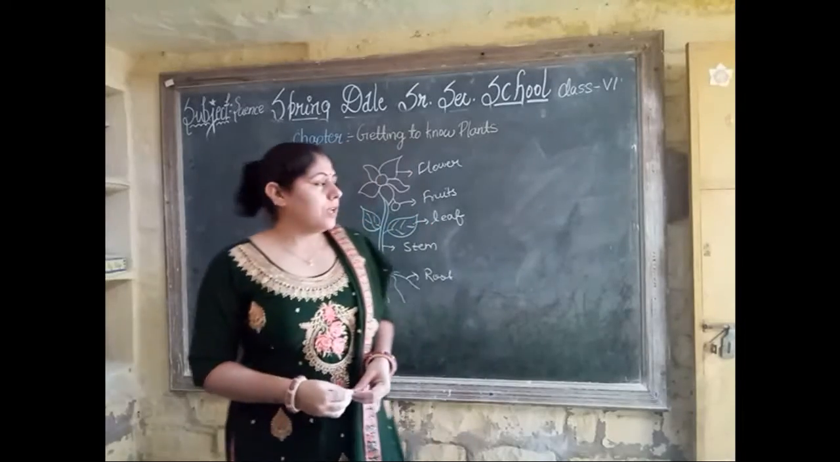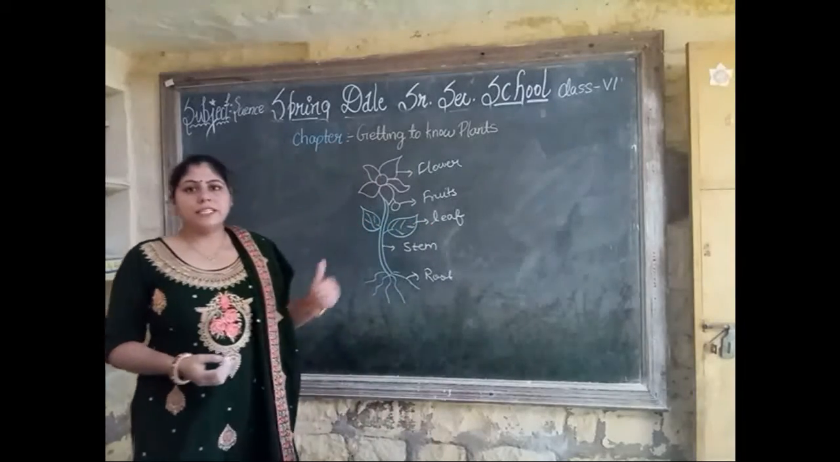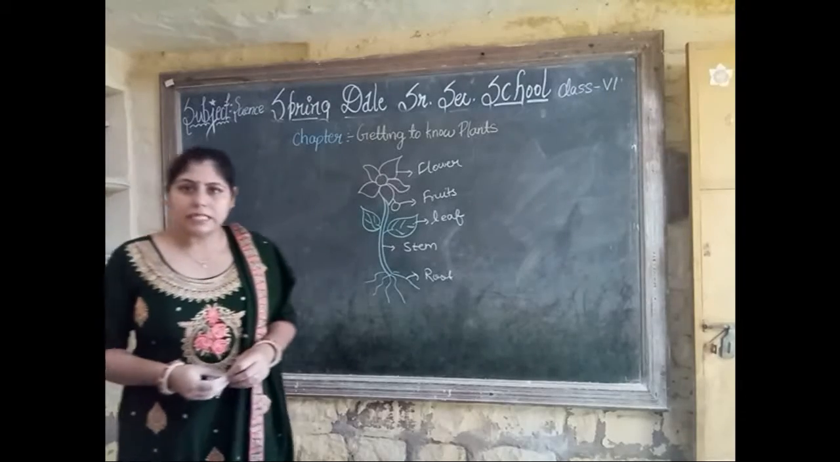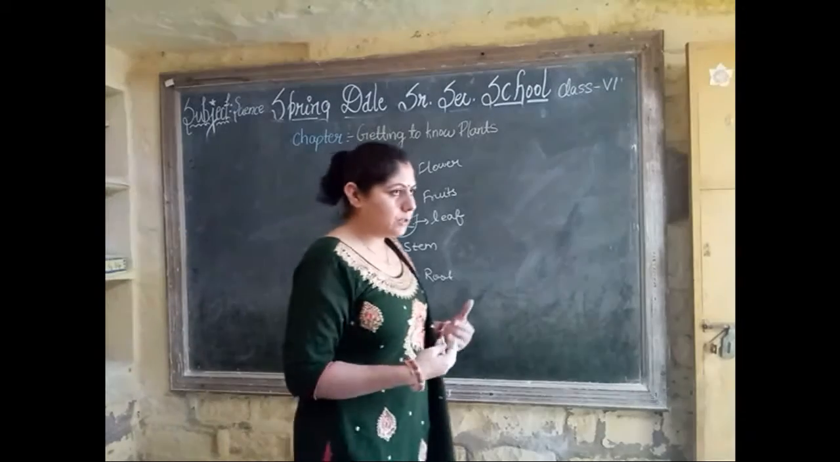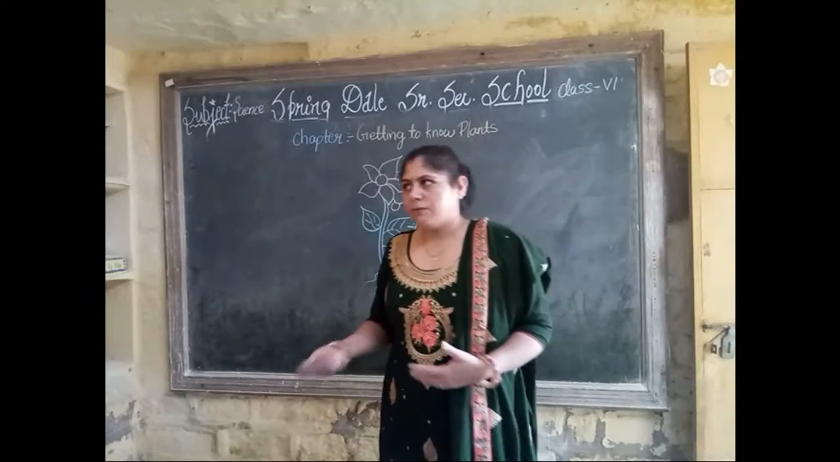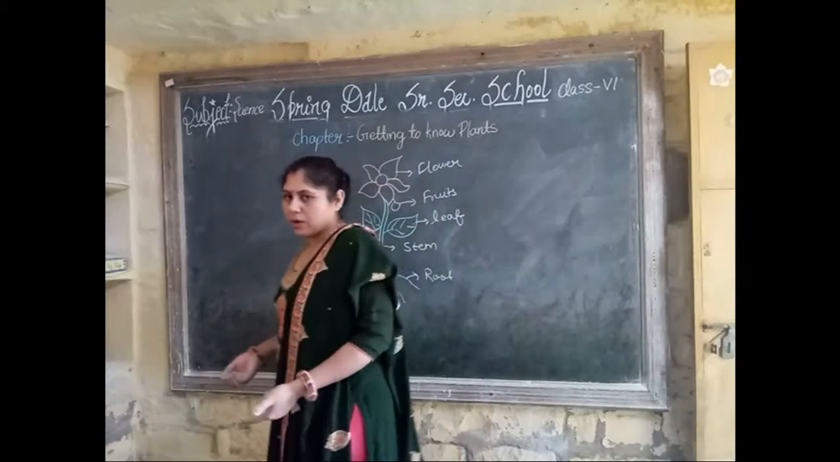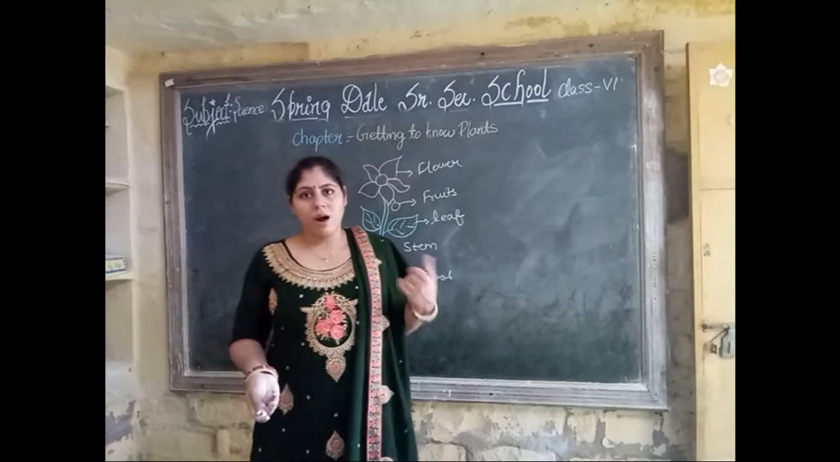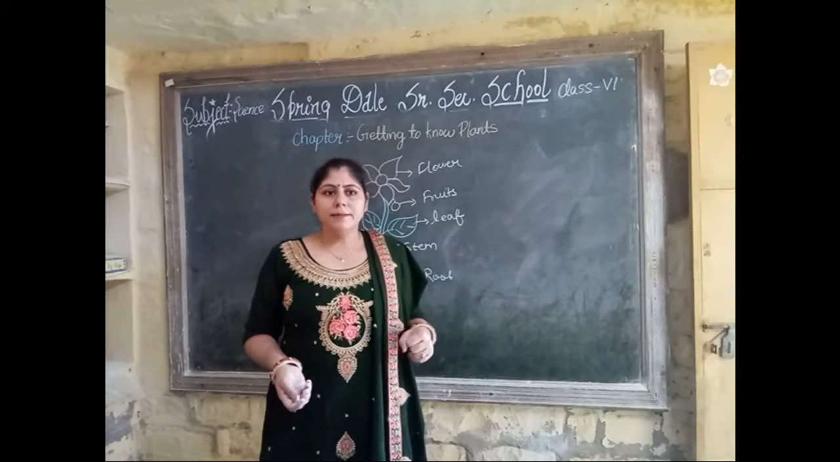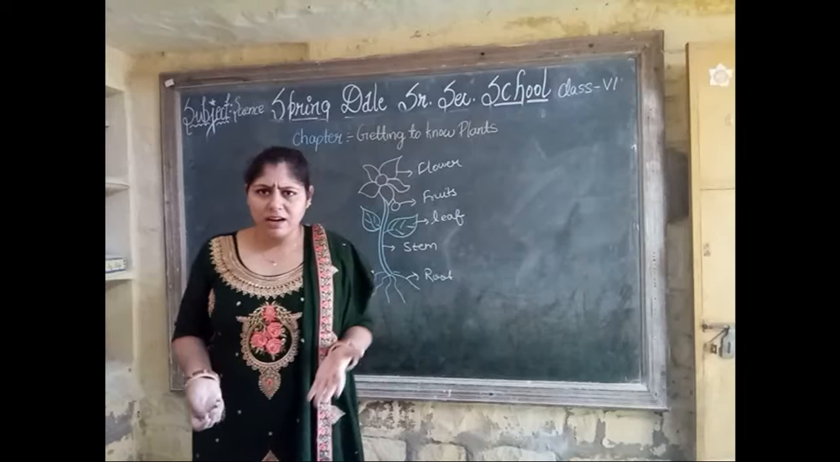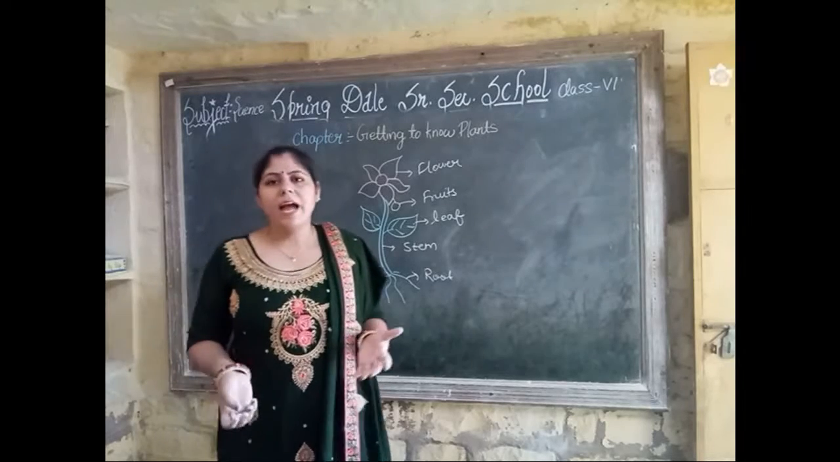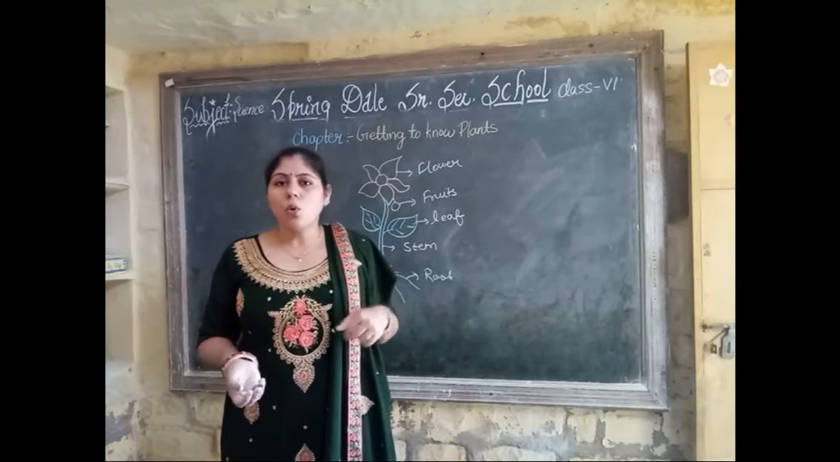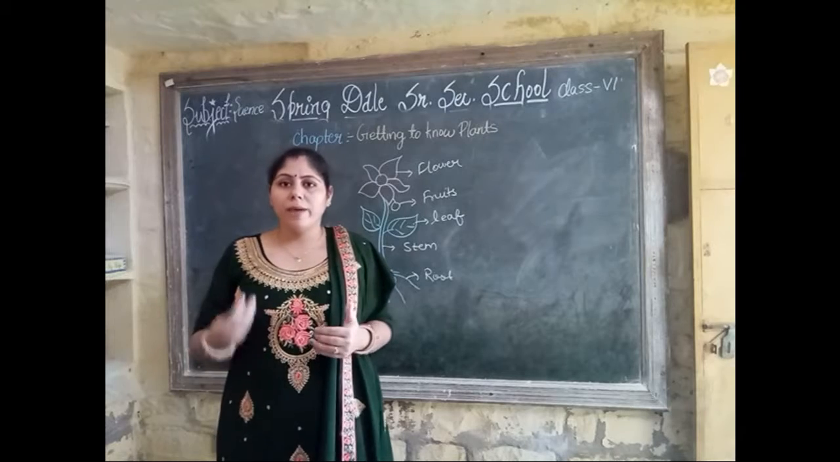Okay. So today we are going to learn about getting to know plants of class 6th. First of all, what is plants and where they come from, all these things come to our mind. So plants are immobile living organisms all around us. And they are mostly green in color and use the sun as the source of energy to make food.